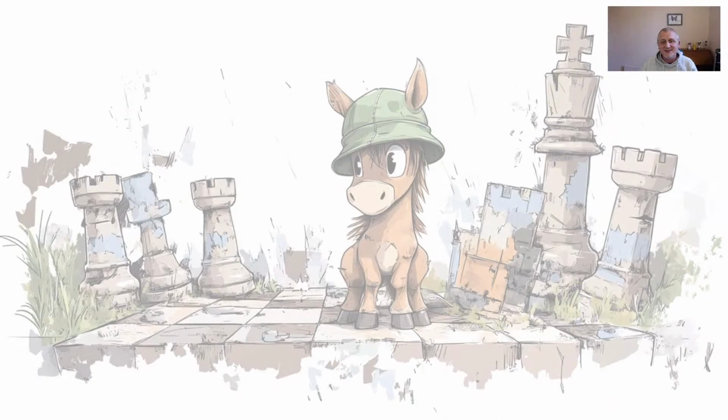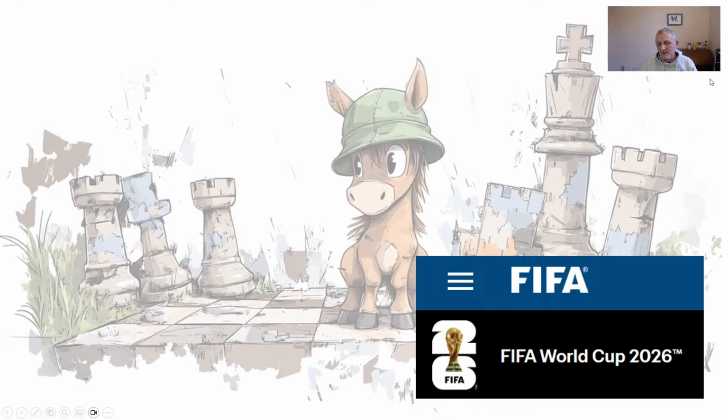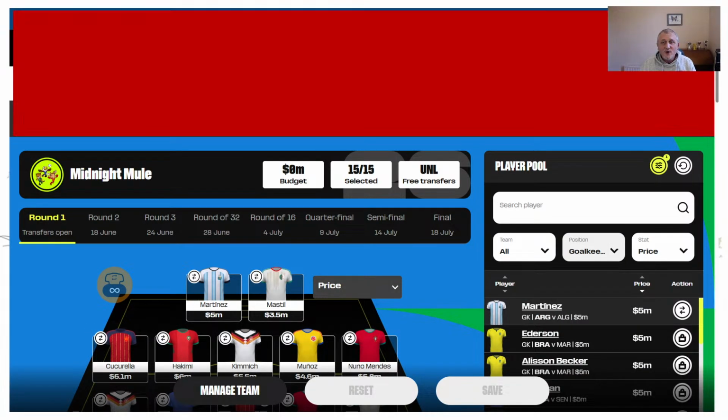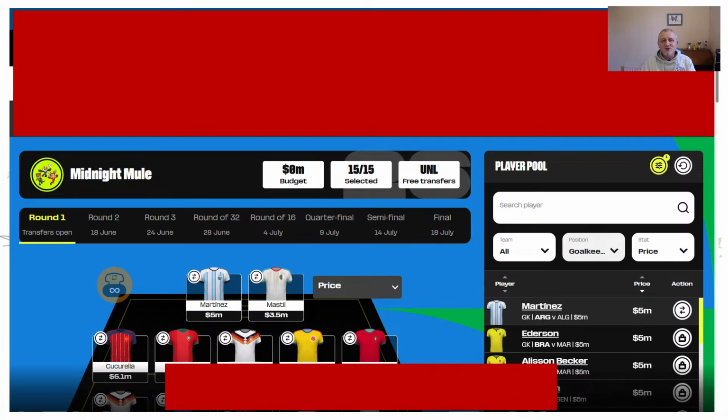Right, let me see if I can press the right screen. Hey, there we are. So I knocked this up earlier. I was hoping to do this whole thing straight on the live website, but the website's got an issue. It's a design issue. So this is a screenshot of the website. All this section here in red, when you scroll, that stays static, which is rubbish. It's absolutely rubbish. And then these 3 buttons here, they stay there. So you're losing like maybe 35% of the screen real estate because of a design decision.